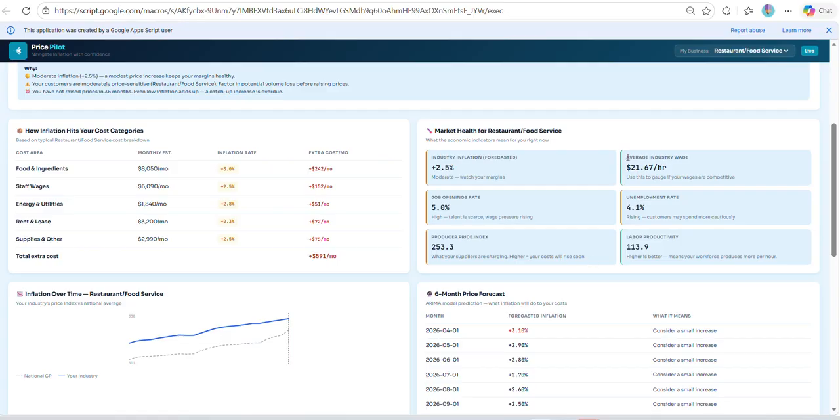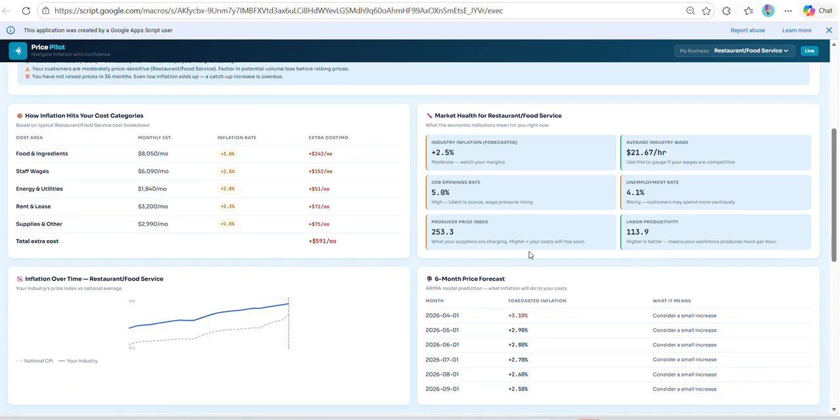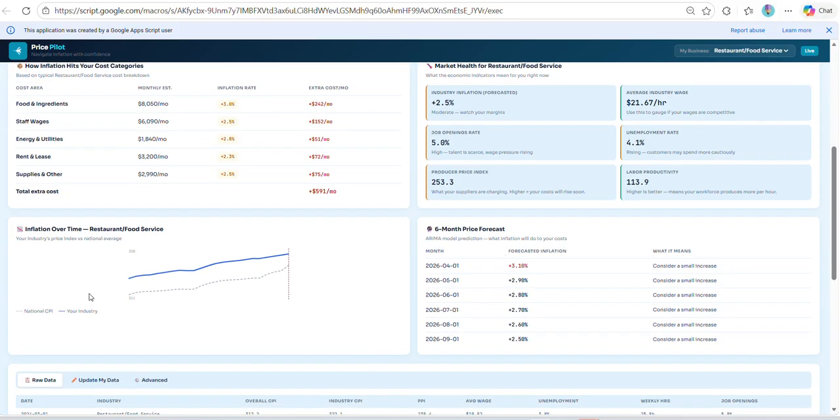Maybe if you don't know how much to pay your cooks, your host, whatever, we have the industry average is 21.67 an hour. Unemployment rate 4.1%. They may spend more costly because they don't have the paycheck that they're getting. Labor productivity as well. Underneath that, we'll have your industry's inflation over the national CPI. So we're looking at inflation, CPI, all that over time, stacking up your business compared to what the nation's going through.